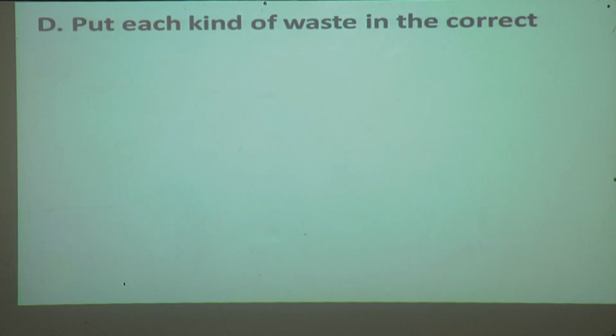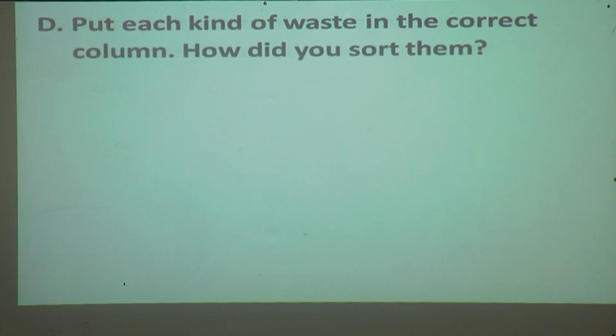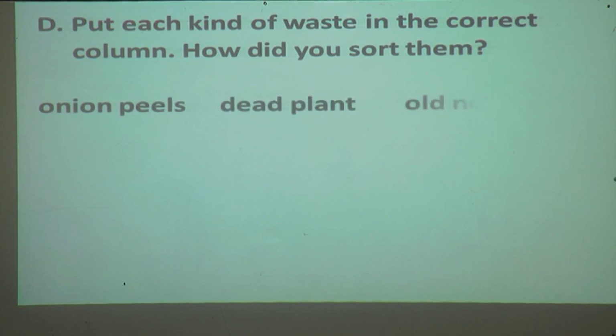Now next question. Put each kind of waste in a correct column. How did you sort them? Yes, some waste are given. We have to sort them.